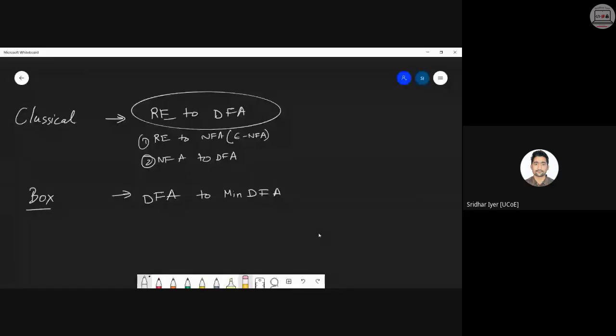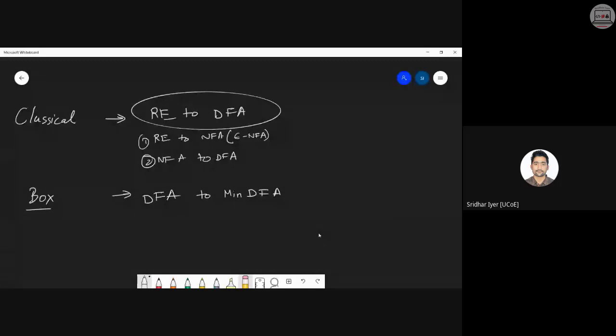So whenever we encounter a problem where we have been given an RE and we need to convert that into a minimized DFA or even a DFA, if not minimized, then also we need to go with the classical method. RE to FA. सिर्फ इतना दिमाग में लेके चलो. Whenever you are asked to convert an RE into an FA, then you have to go with this. Minimization की बात कर रहा हूँ, right?